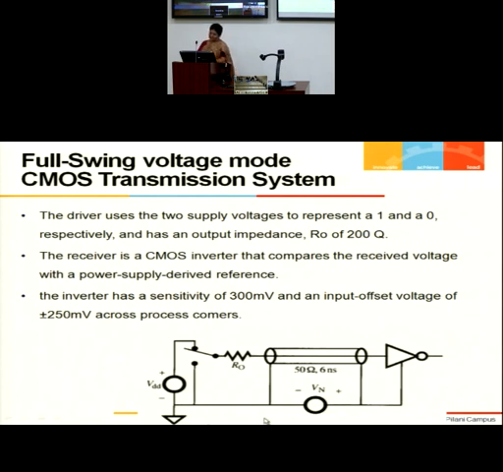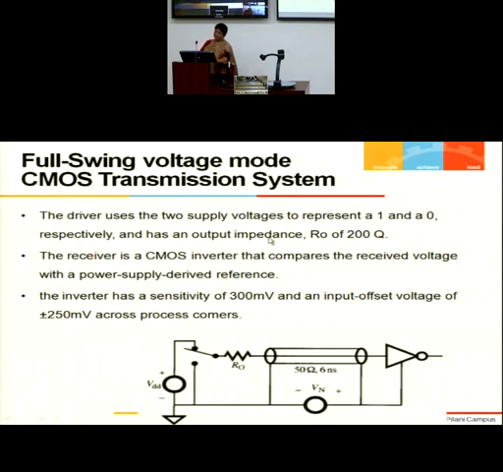Okay, and there can be noise coming from the supply. The supply can induce noise. Let us collectively put everything as VN. So VN is getting coupled to this transmission system from the power supply noise. And then we can have certain more realistic design assumptions, that this inverter has an input offset voltage. However good your design is, there will always be an input offset voltage. So we can set some realistic typical values that we might get for a given technology node. Here it is assumed as plus minus 250 millivolts across the process corners.